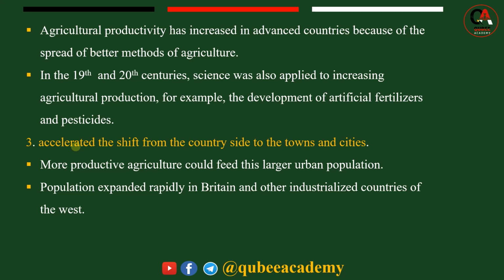In order to get a job in factories. So the socio-economic and political consequence of the industrial revolution means an accelerated shift from countryside to towns and cities. Okay, so more productive agriculture could feed this larger urban population.